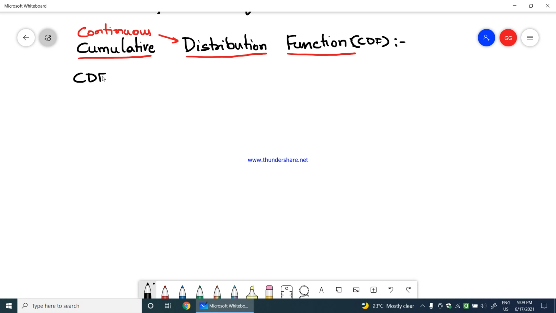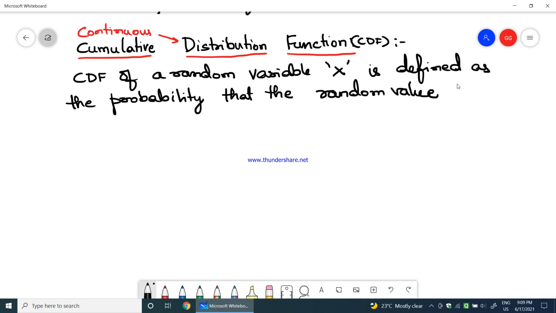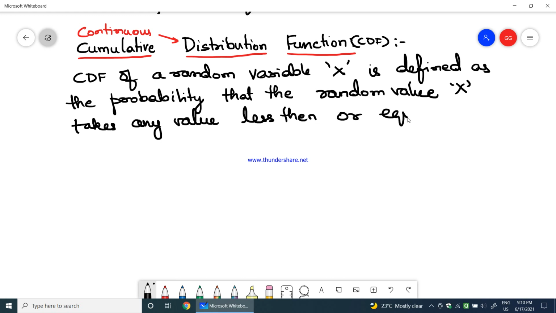So a cumulative distribution function of a random variable X is defined as the probability that the random variable X takes any value less than or equal to x.